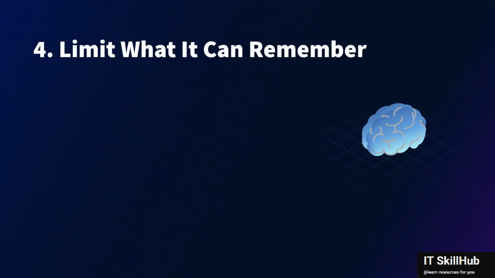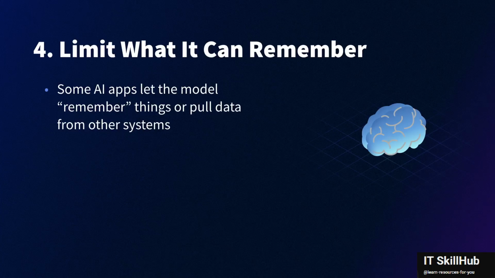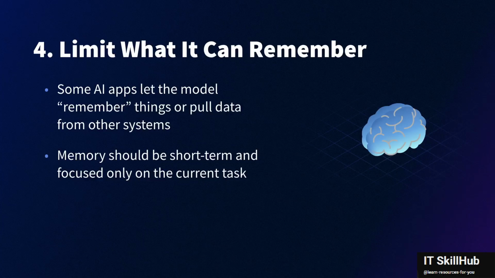Then number 4, limit what it can remember. Some AI applications let the model remember things or pull data from other systems. Be careful with that. Memory should be short-term and focused only on the current task. Only give the model access to what it really needs, nothing more.